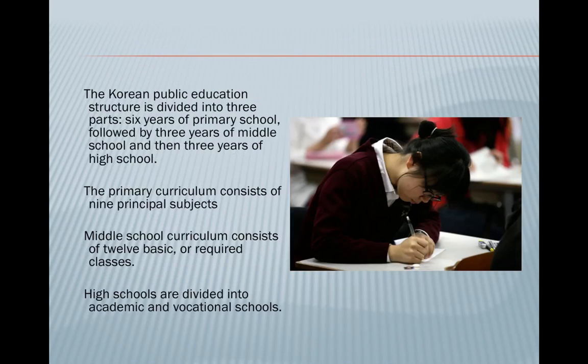The Korean public education structure is divided into three parts: 6 years of primary school, followed by 3 years of middle school, and then 3 years of high school. The primary curriculum consists of 9 principal subjects, which are moral education, Korean language, social studies, math, science, physical education, music, fine arts, and practical arts. Middle school curriculum consists of 12 basic or required classes, plus electives and extracurricular activities. High schools are divided into academic and vocational schools.